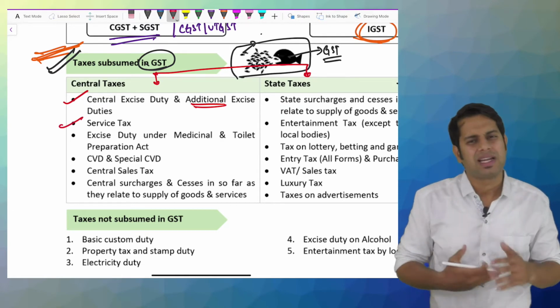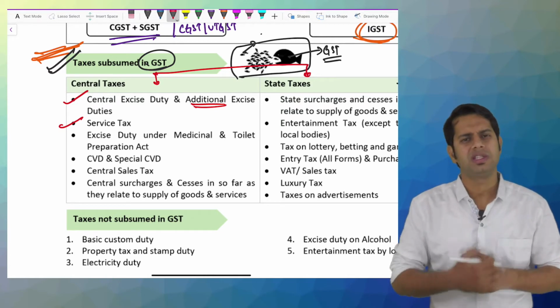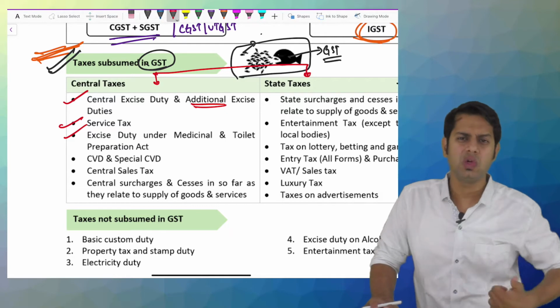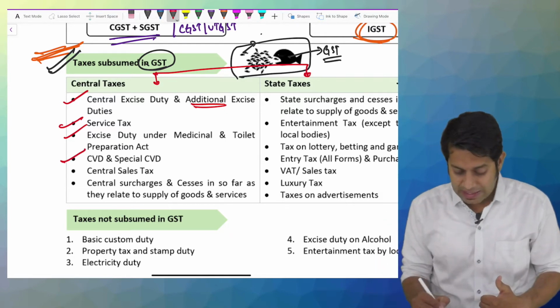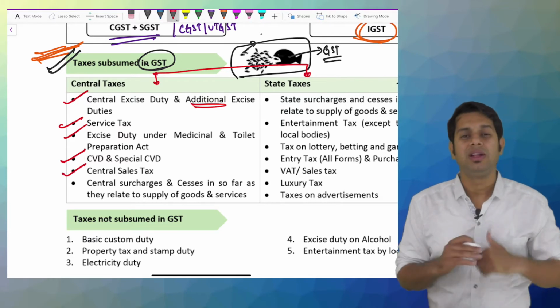Then we had service tax. If you provide any services before GST, we had service tax. For provision of services, service tax was levied. Then excise duty on medical and toilet preparations, CVD and special CVD, this was collected under customs law. Then central sales tax.